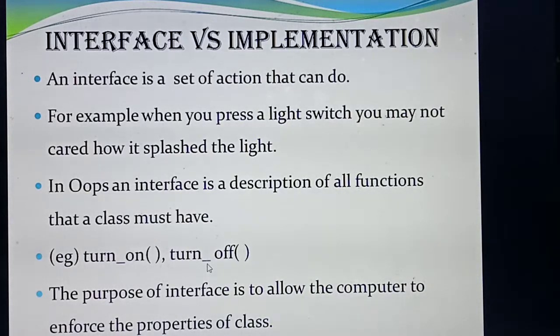Understood about interface? If they ask a 3-mark question, you need to write all these points. Understood what I mean by interface? First you say an interface is a set of actions a particular object can do. Then you can write an example: when you switch on, the light will glow. In object-oriented programming, the interface explains what functions you have. In that example, they have given two functions, turn on and turn off. Okay, understood this topic, interface?